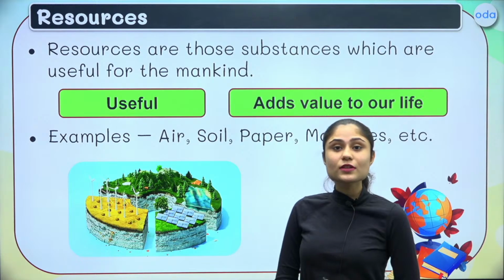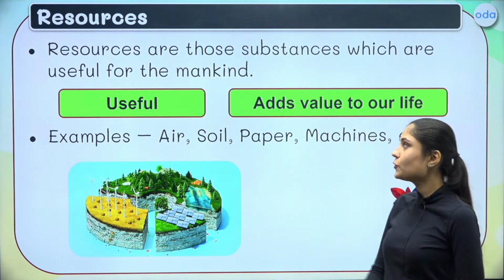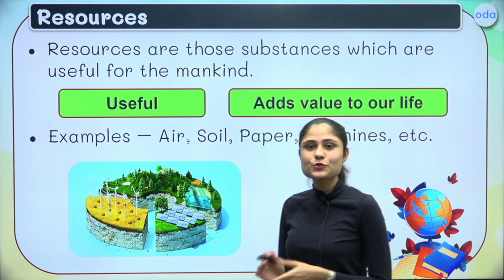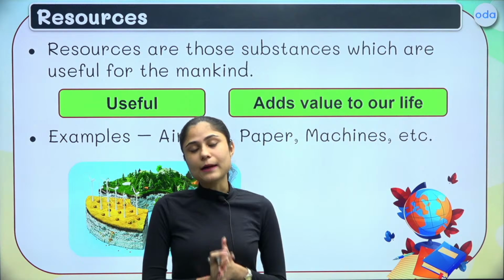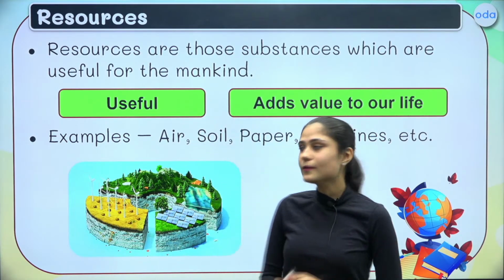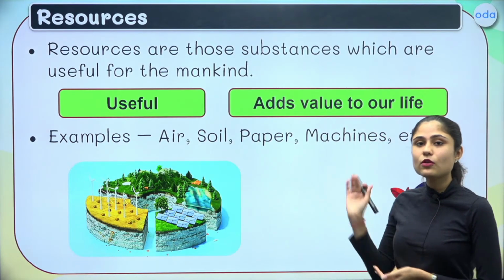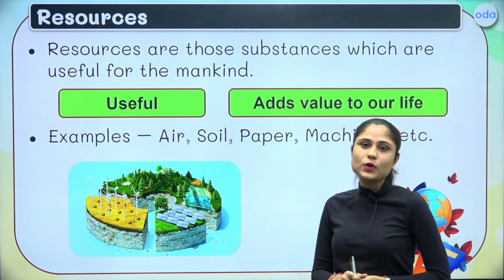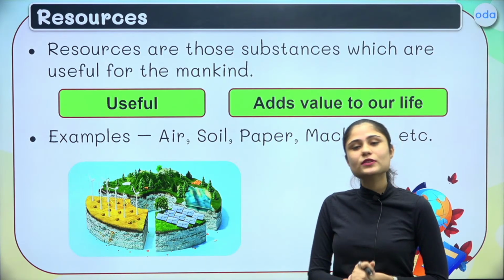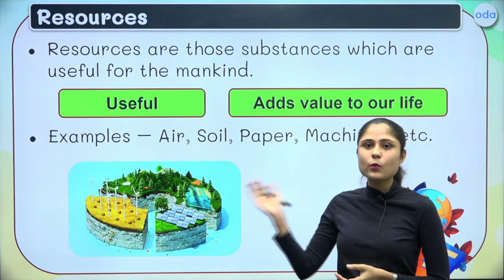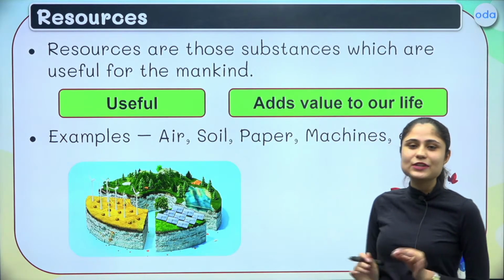And here is a quick definition. We say resources are those substances which are useful to mankind. Clear to everyone? So these are the 2 points: useful, and second, it adds value to your life. Some common examples of the resources around us are air, soil, paper, machines, etc. These are very common examples, and all of these things are a resource to us. You can also note down this definition because it is a very important and common question asked in the examination. Usually a 1 or 2 marker question can be asked: define resources. So you must be able to define resources in a simple yet very clear way.